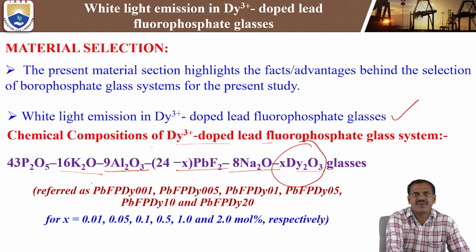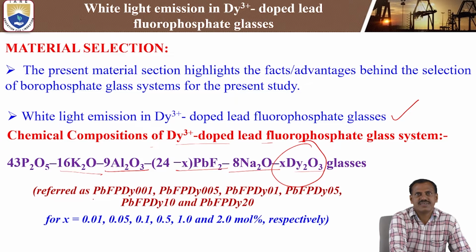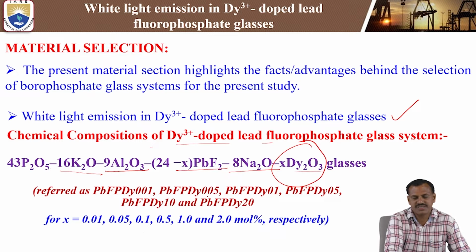We have different X values, different concentrations in mole percentage, starting from low concentration 0.01 mole to 2 mole percent. First we refer to it as lead fluoride dysprosium 0.01, that means low concentration. Next one is 0.05, that is PbFP Dy 0.05. Next, 0.1 concentration.